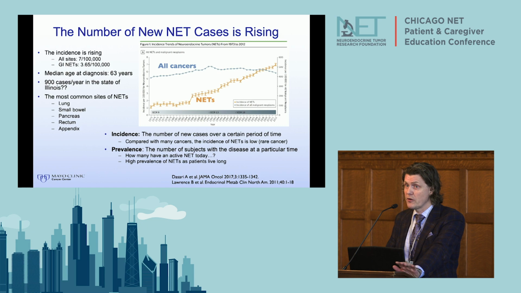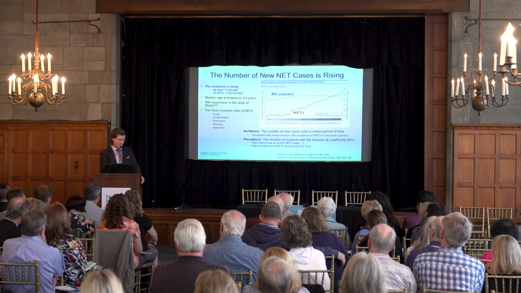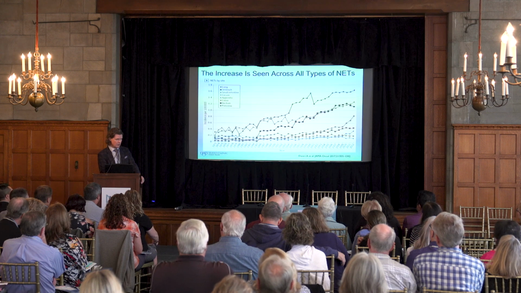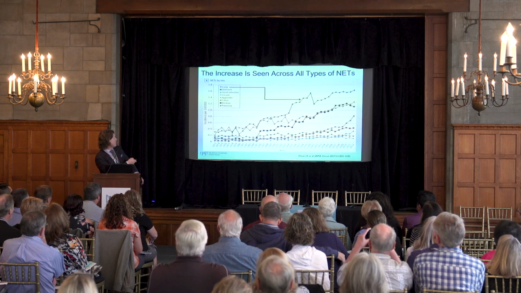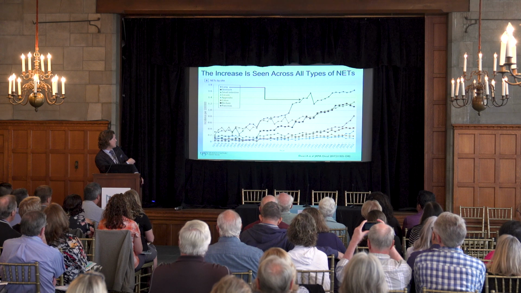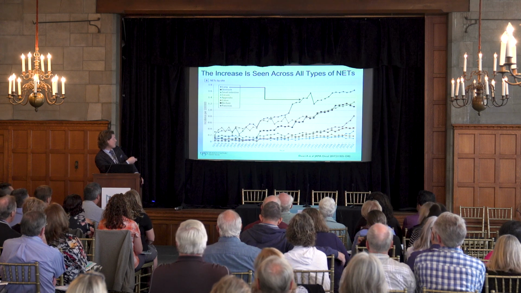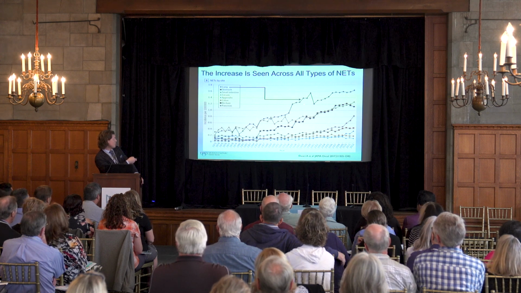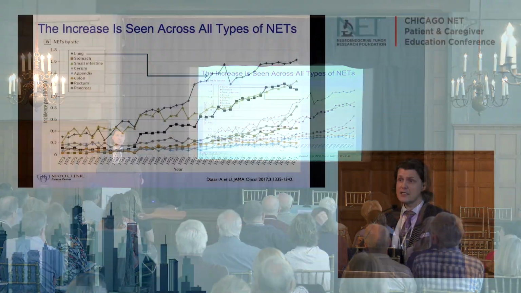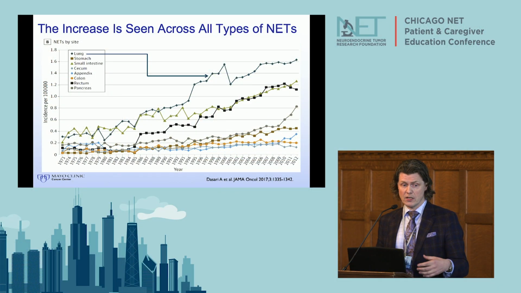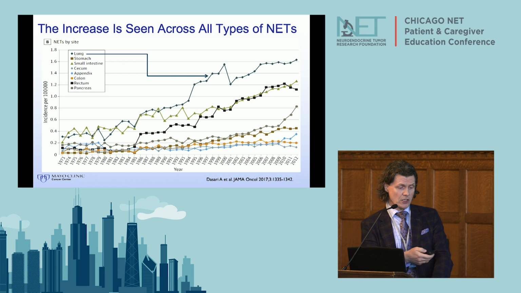We have better scans. People are getting more scans. But I think there's also a real increase. And how does this look for different neuroendocrine tumor types? So if we look at the lung, you can see that there has been a steady increase in the number of new lung neuroendocrine tumors. And this, I think, is largely due to more use of cross-sectional imaging, CT scans, and such.